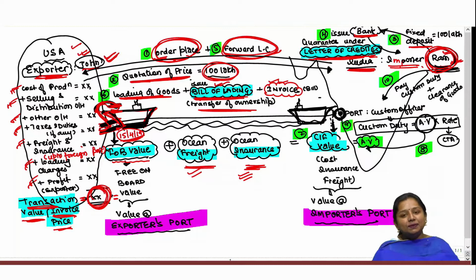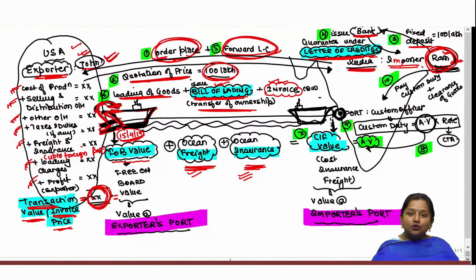And generally the expenses incurred thereafter are the freight and insurance of those goods to deliver them to the Indian port. The freight means the cost of transportation, and the insurance. Since now Ram is the owner of these goods, he bears the risk of these goods, and these goods, which are not in his possession, might be lost during transit.